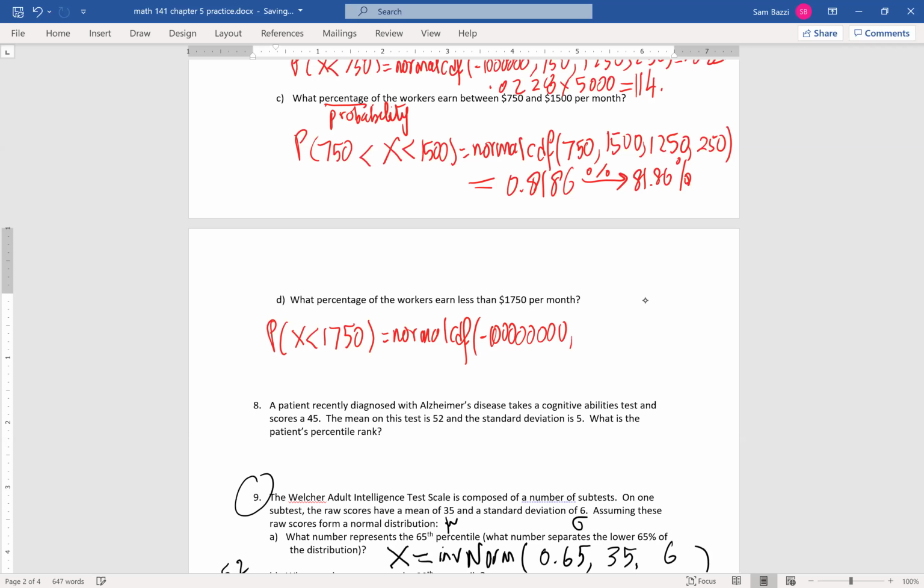Even zero will do it here. 1,750. Mean is 1,250 and standard deviation is 250. Okay, so I'm gonna do the answers, guys. So if you do this practice again, you get feedback with the answers as well.